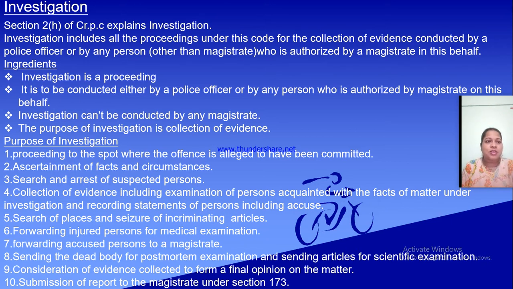Then collection of evidence, including examination of persons acquainted with the facts of the matter under investigation and recording statements of persons including the accused. Whoever is available near the place where the offense was committed, the police ask questions to the persons who were there at that time.